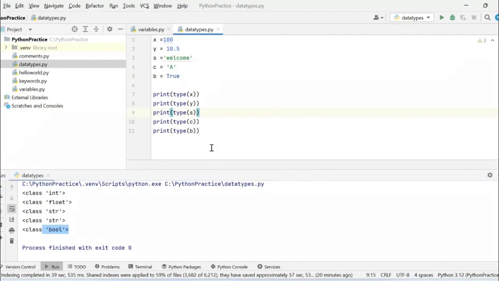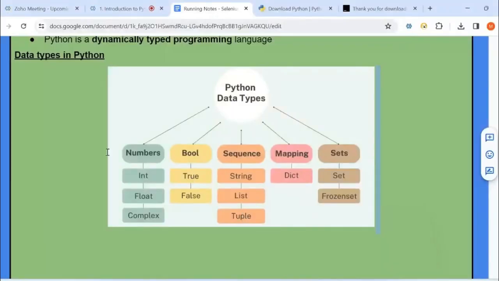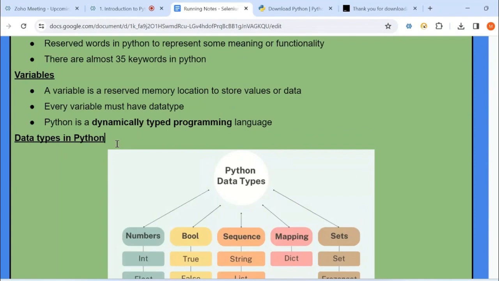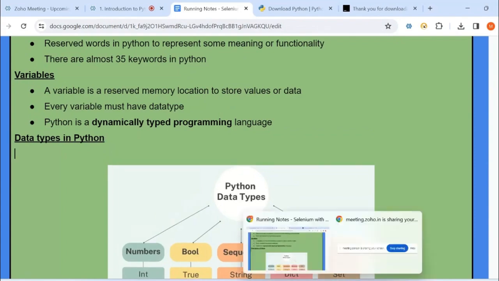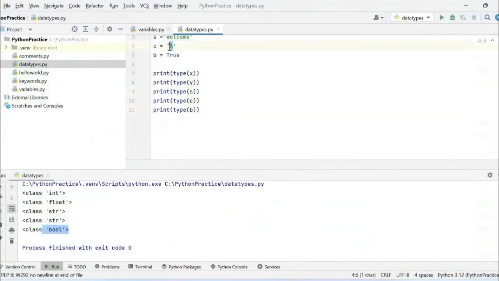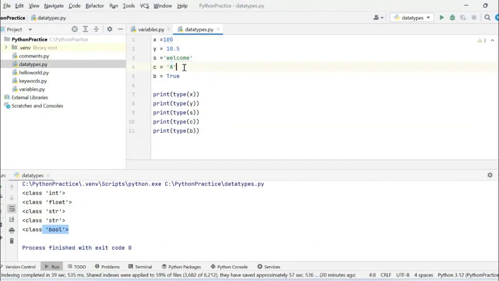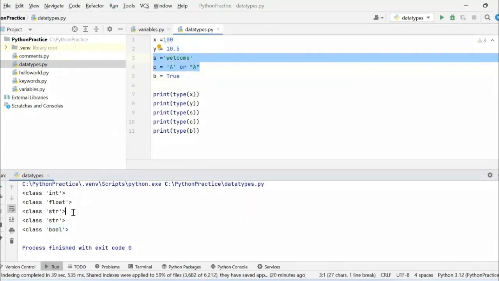In Python, a single character, a word, or a letter specified in single quotes or double quotes, whether 'a' or "a", is nothing but a string.